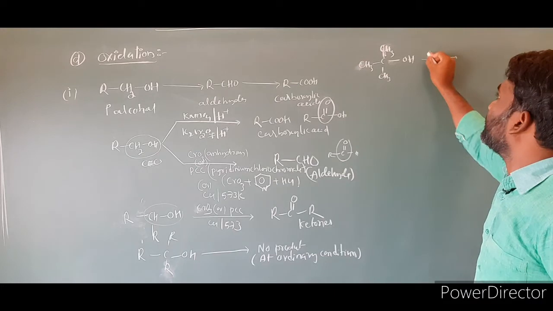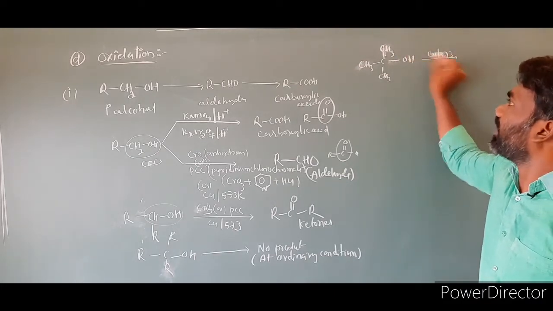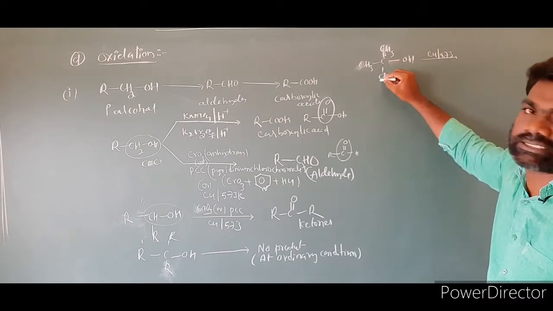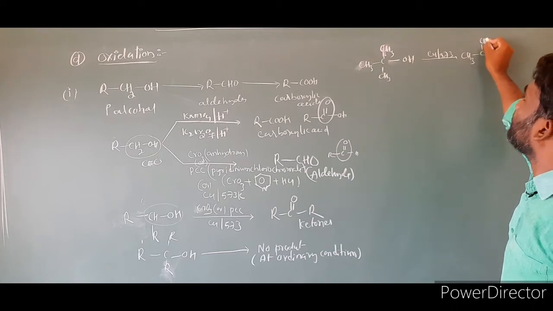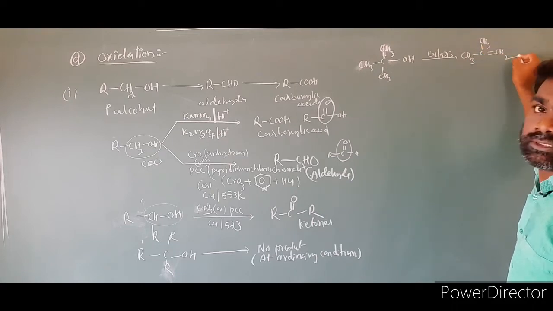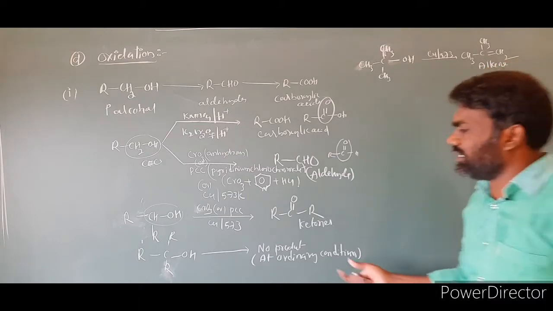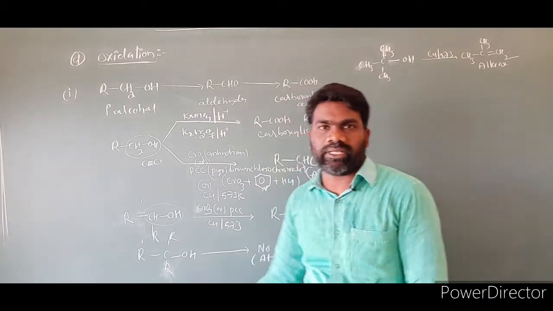Then this will be treated with copper at 573 Kelvin. Then the product: we have to remove this OH and form a double bond between this carbon and this carbon, any two adjacent carbons you can take. The product is CH3, double bond CH2. The product is alkene. At ordinary conditions, the tertiary alcohols do not form any product.